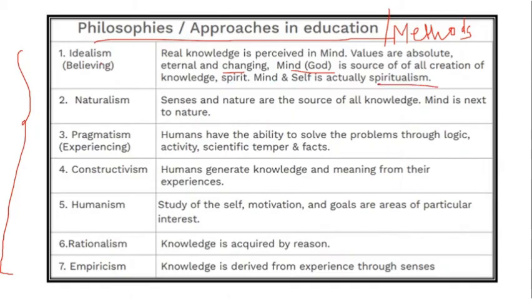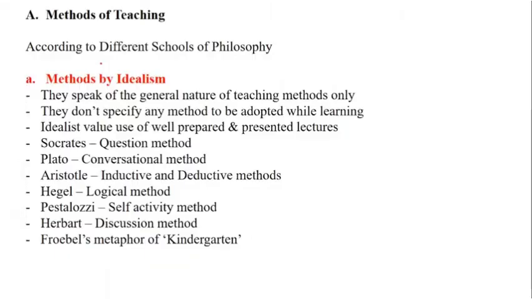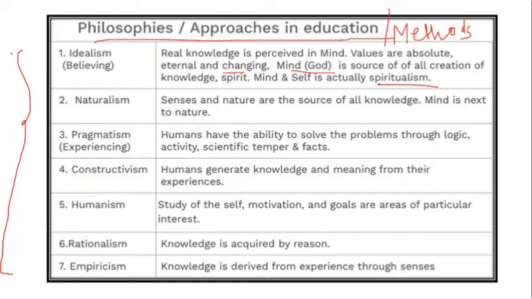So we believe in basically natural, there is no confirmed method over here. Wait, I'll keep on switching slides for 2 minutes because I want to show you the examples also. So when we talk about idealism, just now what I told you, idealism talks about believing. But maybe you're not clear with this, so let us take an example.